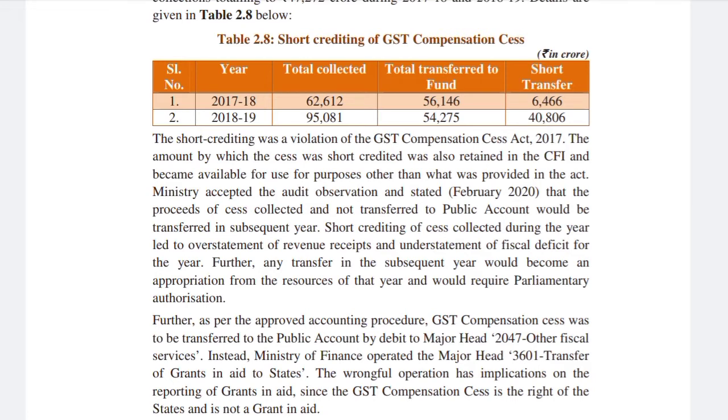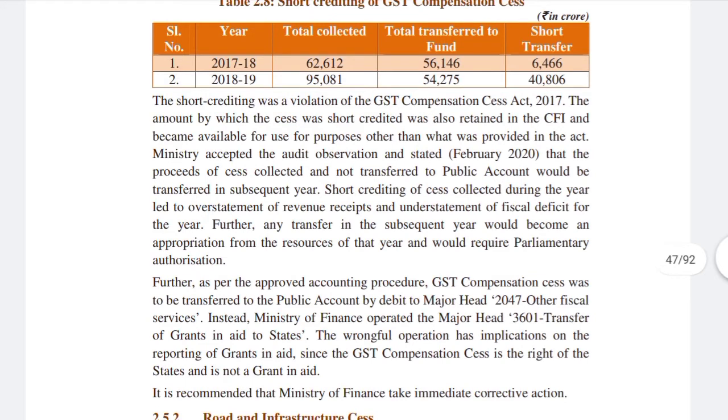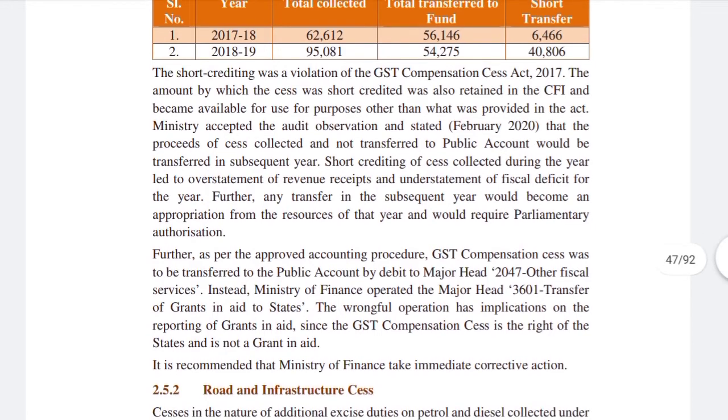So the ministry accepted the audit observation. This is a very critical point, that the ministry has accepted the audit observation and stated in February 2020 that the proceeds of cess collected and not transferred to the public account would be transferred in the subsequent year. So they have accepted and said that they will take remedial action.